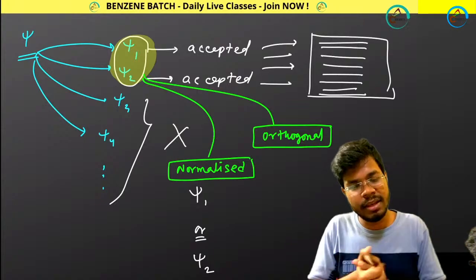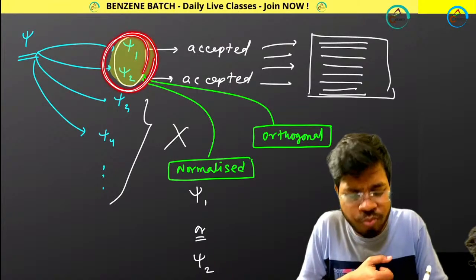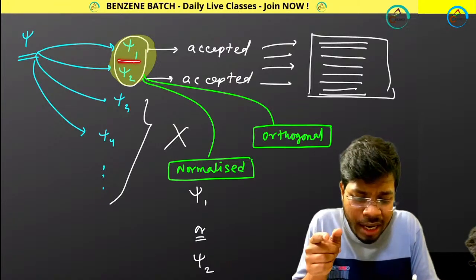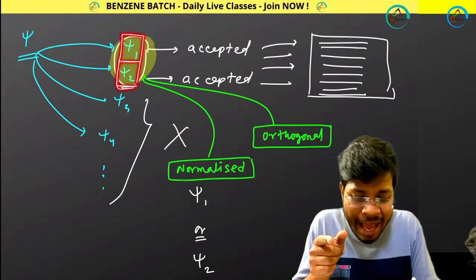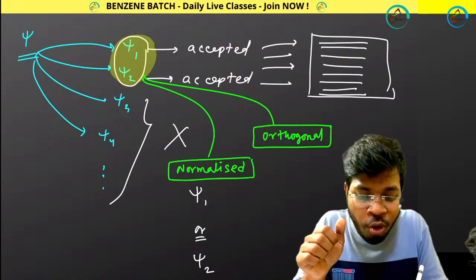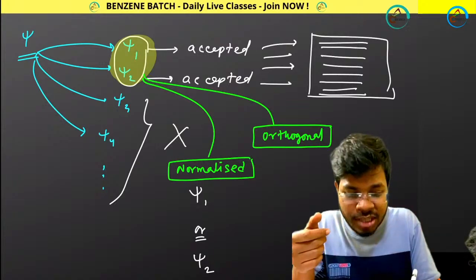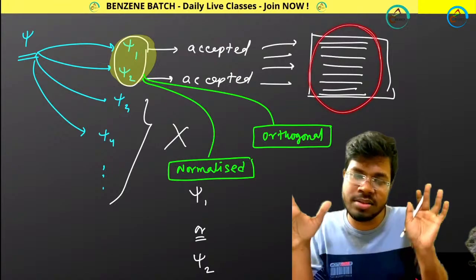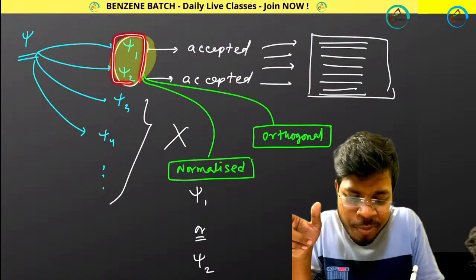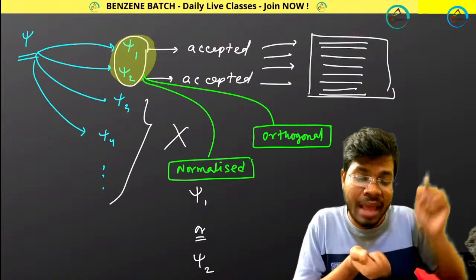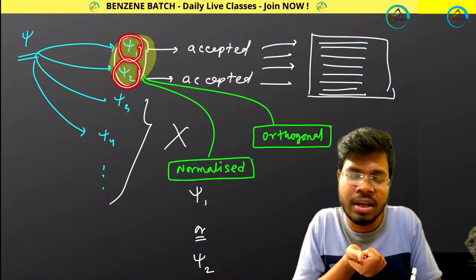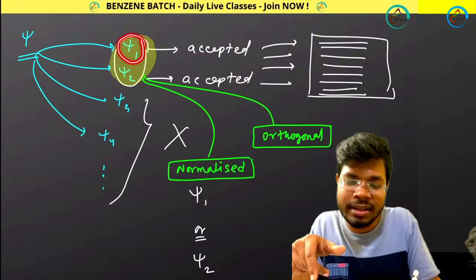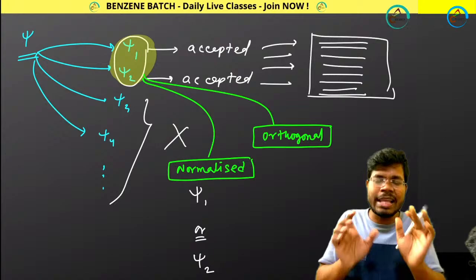Got it? Now if you look at psi1 and psi2 properly, what will be the condition for orthogonality? Since psi1 and psi2 are accepted wave functions, they will be orthogonal to each other. Again I am repeating, psi1 and psi2 are both accepted wave functions, that means they fulfil all the conditions, and as they are accepted they will be orthogonal to each other. Or conversely, as these two are orthogonal to each other, they are accepted; but I already considered they are accepted, so definitely they will be orthogonal to each other.